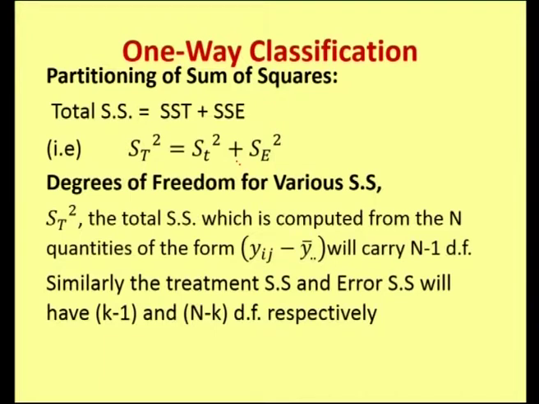The total sum of squares is computed from the n quantities of the form yij minus y double dot bar, and it will have n minus 1 degrees of freedom. Similarly, the sum of squares due to treatments and errors will have k minus 1 and n minus k degrees of freedom respectively.